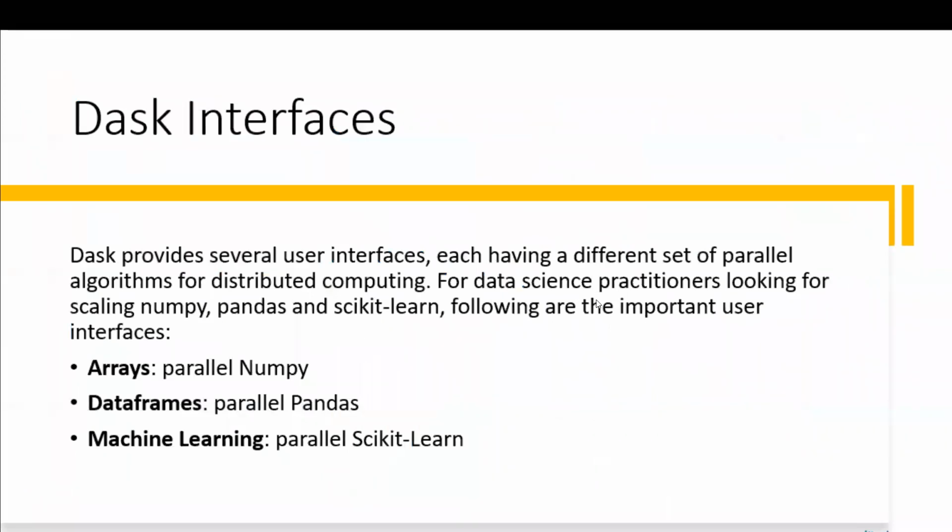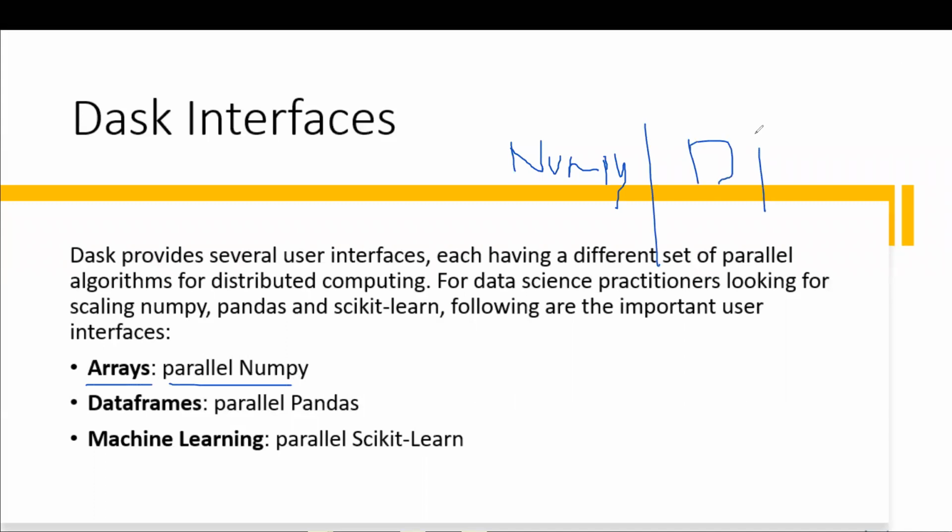So Dask interfaces are something that I will talk about now. Interfaces are nothing but similar to things that we have like NumPy, pandas and scikit-learn. In Python, to do mathematical computations, you have NumPy, in which you use a lot of arrays. So in Dask, you have Dask arrays, which are parallel to NumPy. And in pandas, we deal with data frames, so in a similar way, Dask data frames are parallel to pandas.